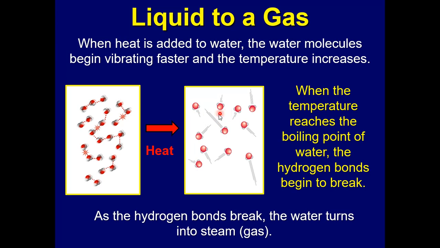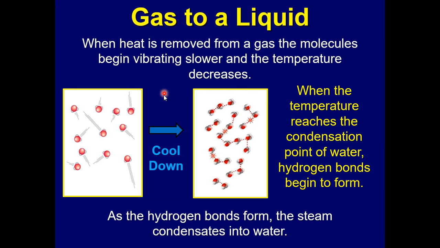And when they completely break free, they turn into a gas, right? And so water turns into steam. You do that by increasing the temperature, and that happens at the boiling point, right? That's when liquid will turn into a gas. And for water, we call that gas steam.